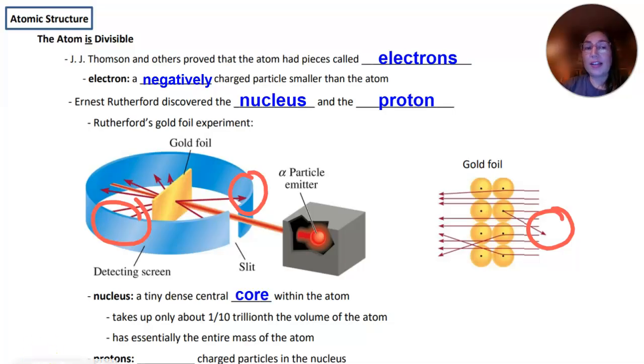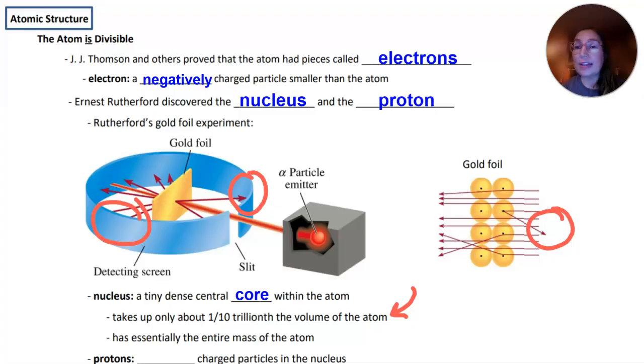And because of that, Rutherford and his students were able to theorize that there was a nucleus in the atom, a tiny, dense central core. And so that every once in a while, if an alpha particle hit this very small, very dense central core, it would be deflected right on back. The nucleus takes up only about 1/10 trillionth of the volume of the atom, so it's very, very tiny. It's actually almost incomprehensible how tiny the nucleus is.